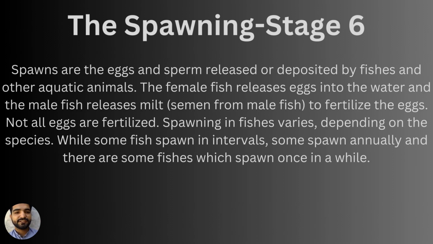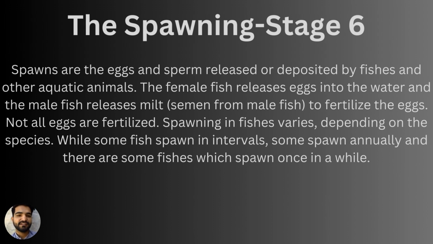In the spawning stage, spawn are the eggs and sperm released or deposited by fishes and other aquatic animals. Means to say spawning is not only in fishes, but is also present in some other aquatic animals as well. The female fish releases eggs into the water because they have external fertilization, and the male fish also releases milt. Milt is the semen from the male fish. We are not going to say it's sperms. That is milt released from the male fish to fertilize the eggs.